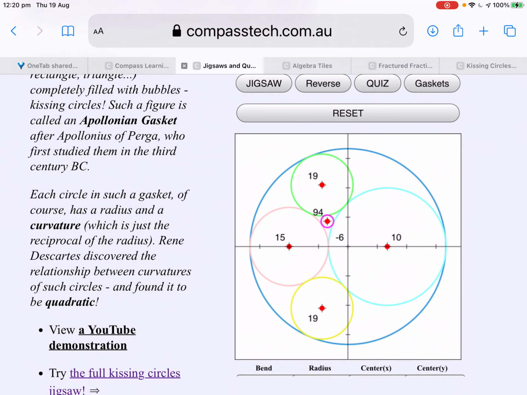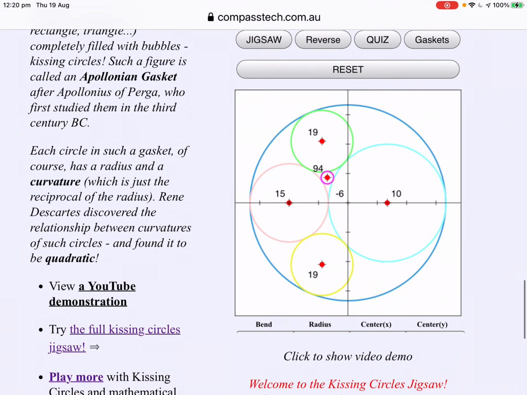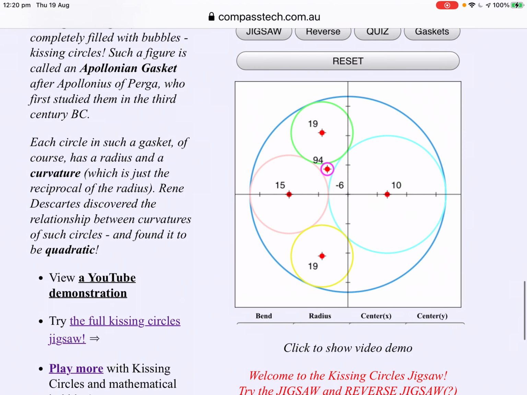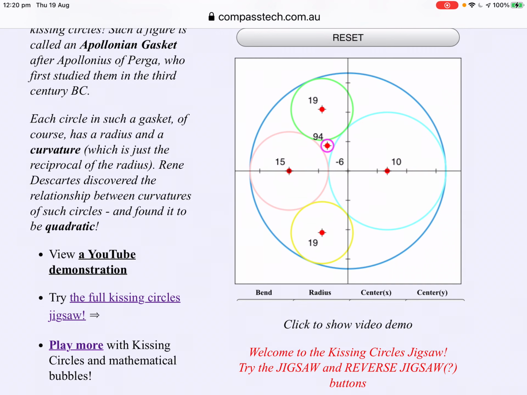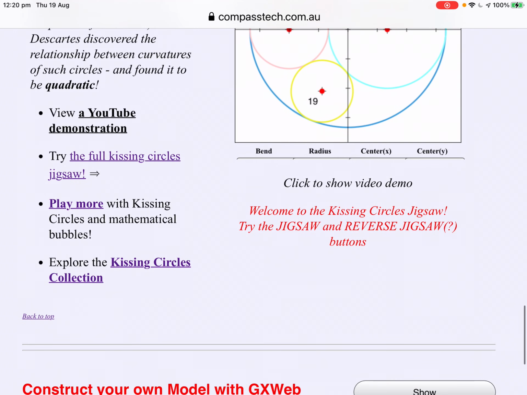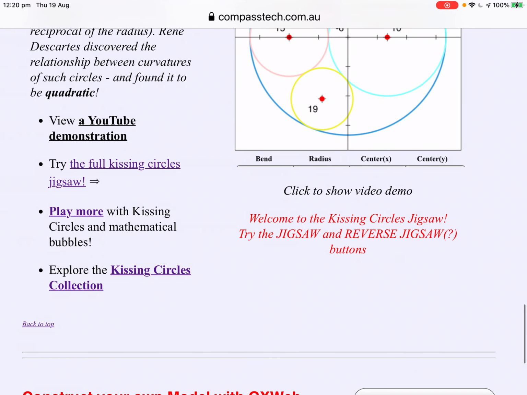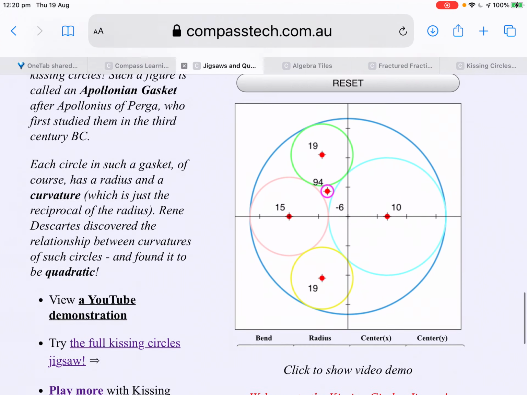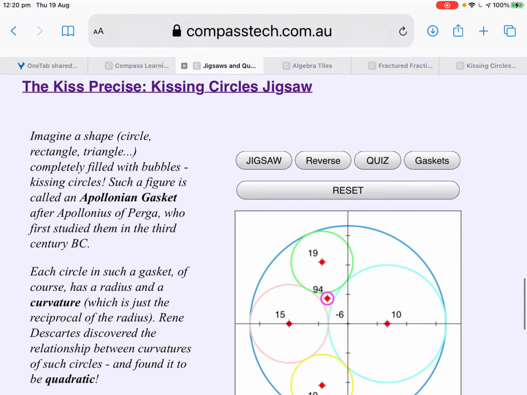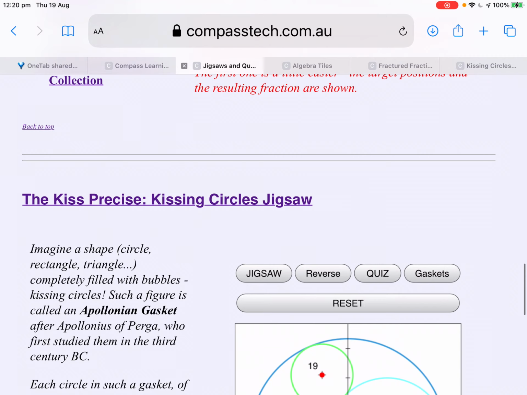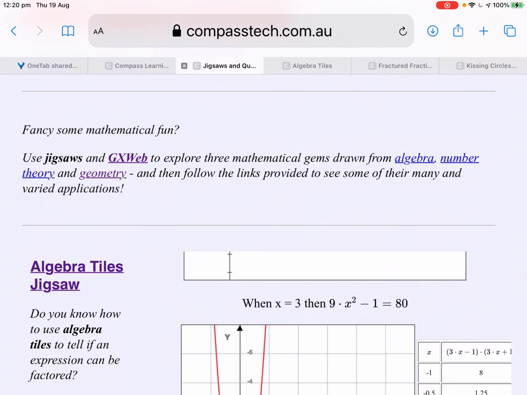Yes, that's correct. So lots and lots of beautiful mathematics in kissing circles, and again a collection of activities that take students well beyond what they've encountered before, but in a very accessible step-by-step assisted way. Have fun.